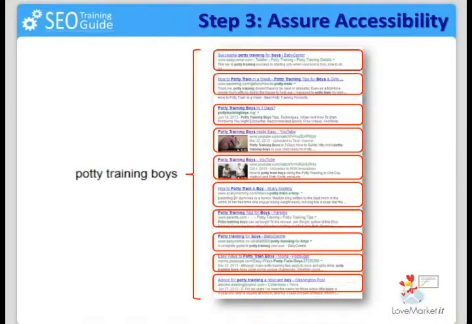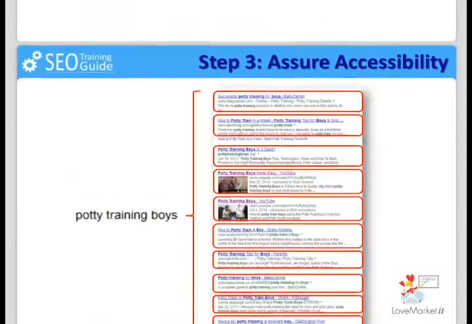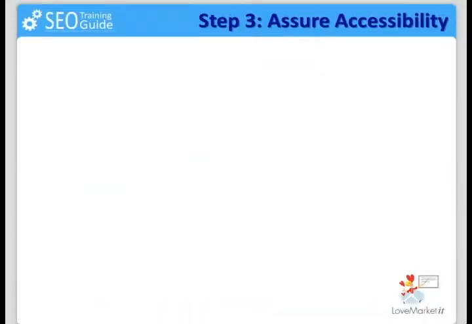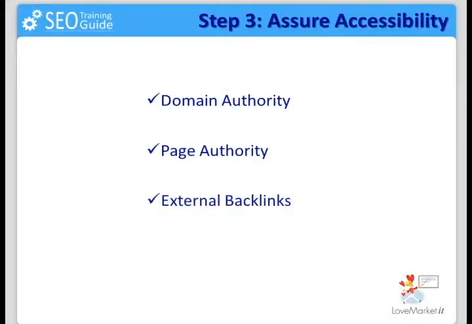For that reason, there is a set of components we will need to give a look into in order to know how weak a competitor in the top of Google is, and then determine how accessible the audience is to place our new websites there. Those 4 components are domain authority, page authority, external backlinks, YouTube presence.